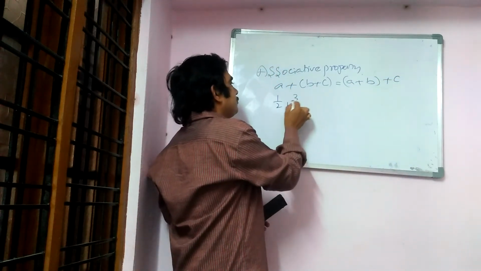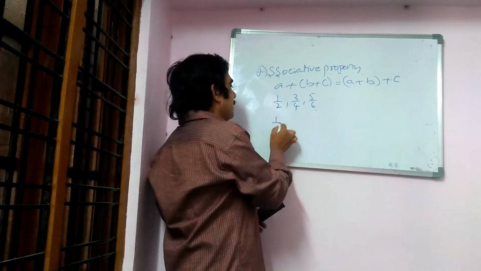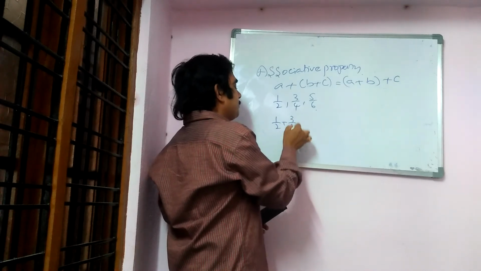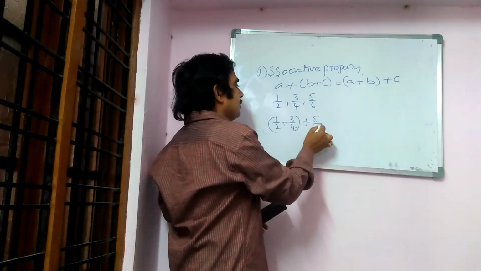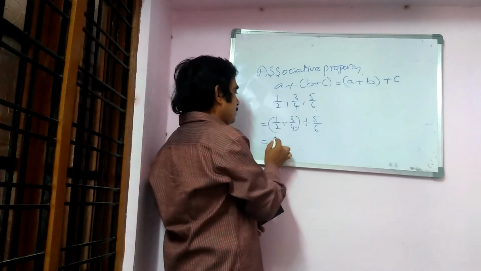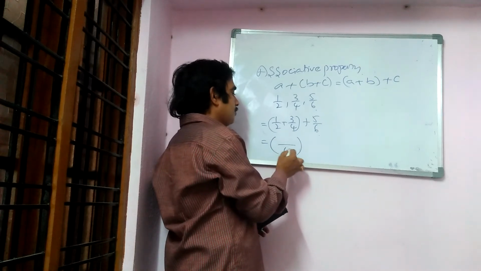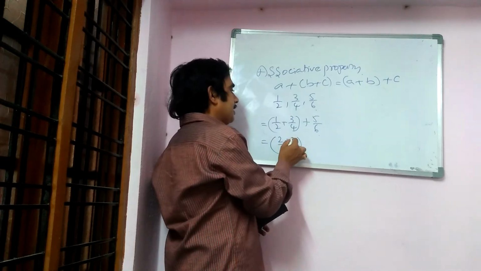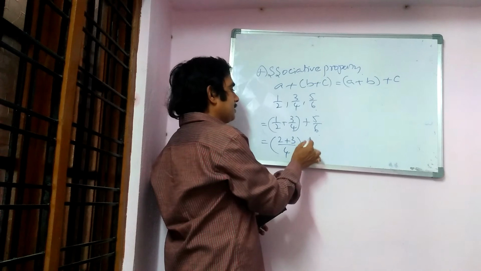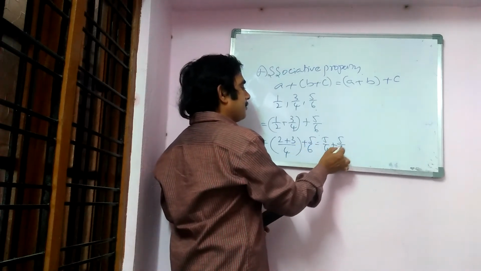I'll take 1 by 2, 3 by 4 and 5 by 6. 1 by 2 plus 3 by 4 plus 5 by 6. I am adding the first two first. What is the LCM for 2 and 4? 4 is the highest. 2 2s are 4 and 4 1s are 4, plus 5 by 6. So 5 by 4 plus 5 by 6.